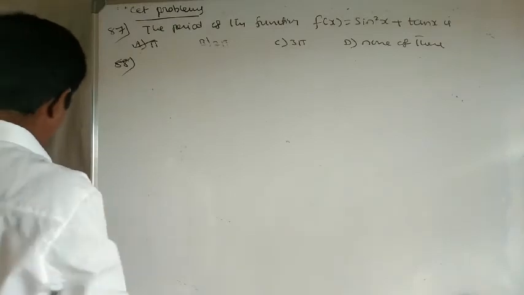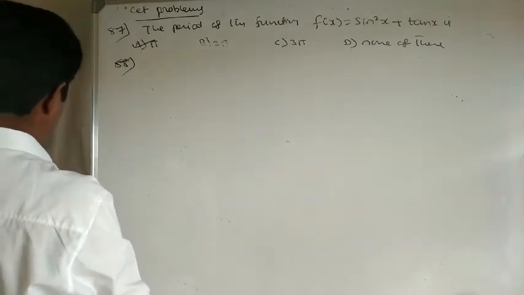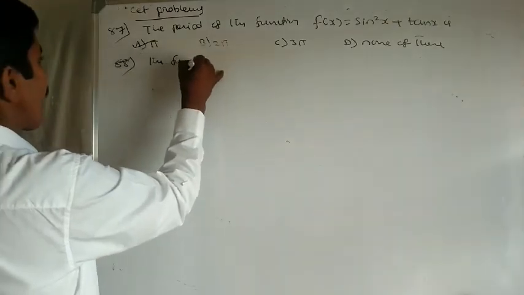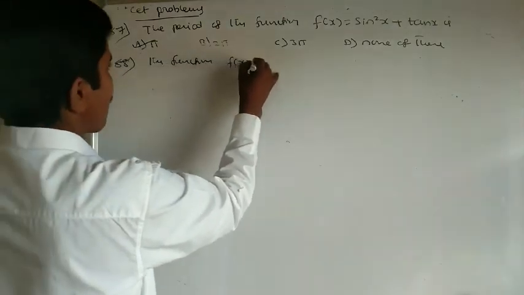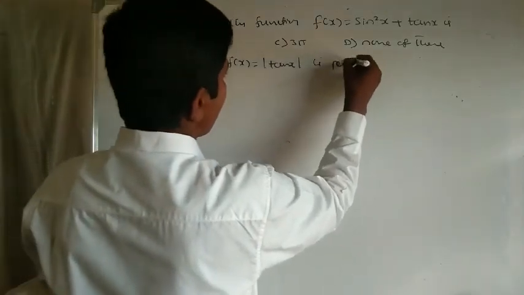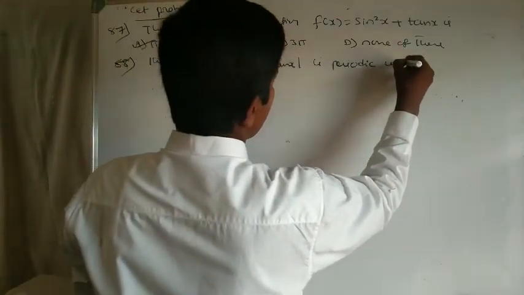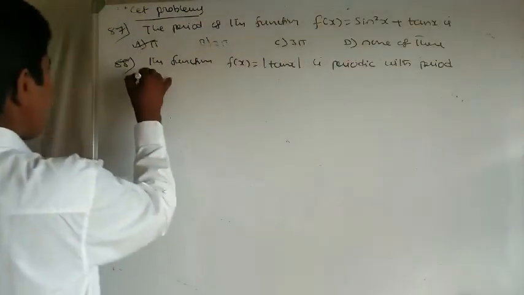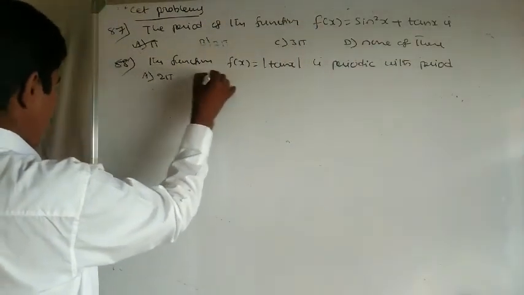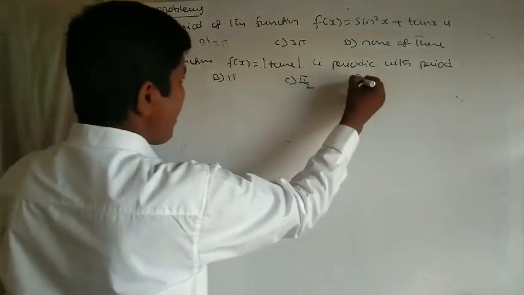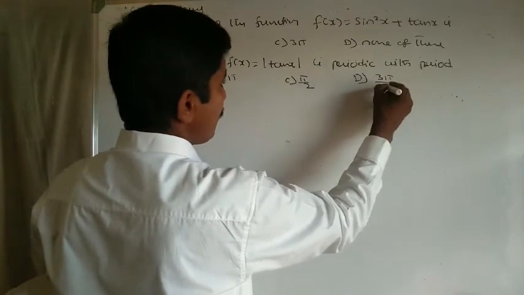88th problem. The function f of x equals modulus of tan x is periodic with period: A option 2 pi, B option pi, C option pi by 2, D option 3 pi by 2.